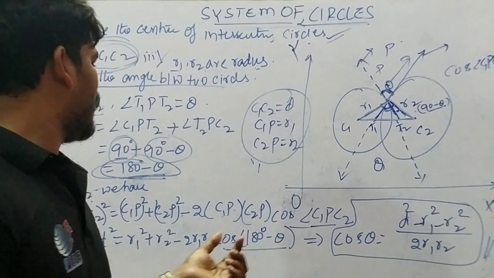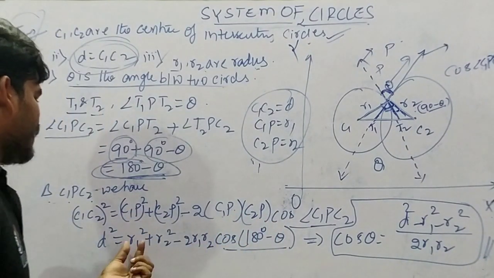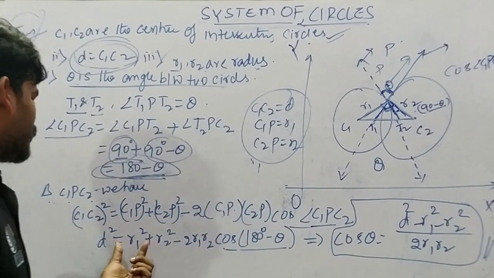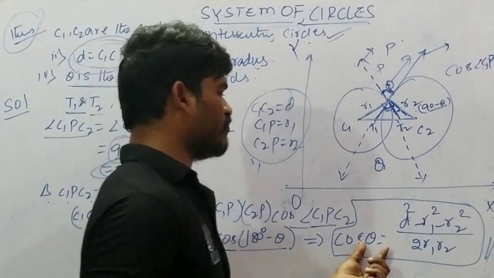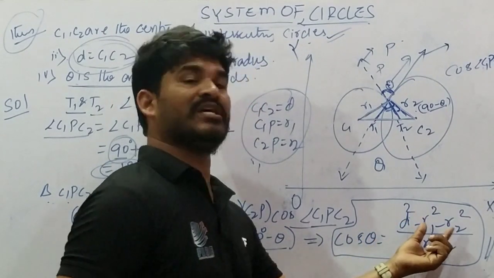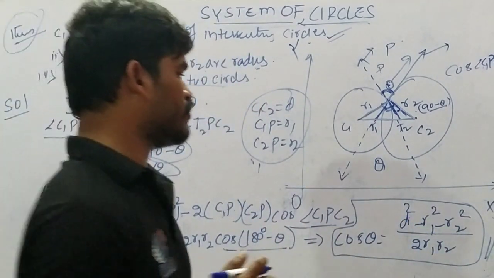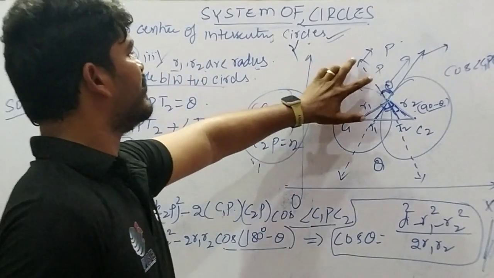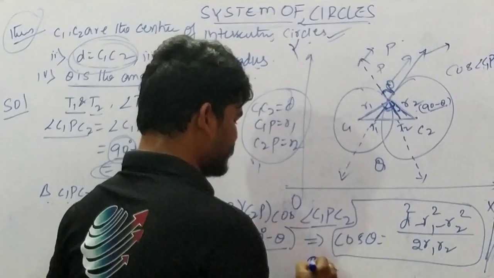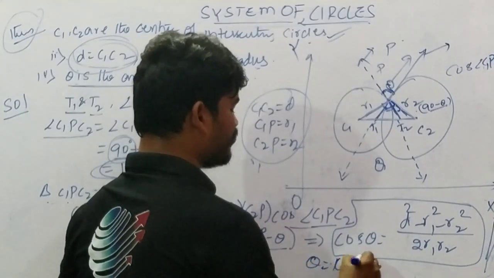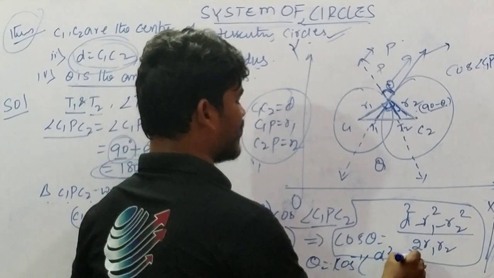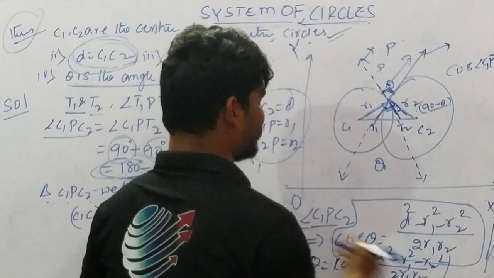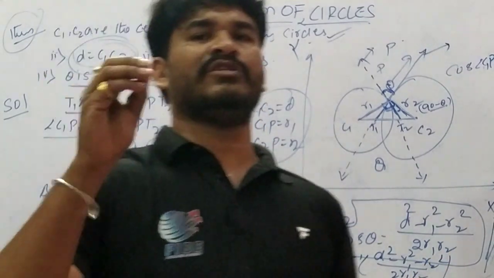Transposing R1 squared and R2 squared to the left-hand side, we get cos theta equals d squared minus R1 squared minus R2 squared, divided by 2 R1 R2. So the final angle between these two tangents is theta equals cos inverse of d squared minus R1 squared minus R2 squared over 2 R1 R2. This is the angle between the two circles.